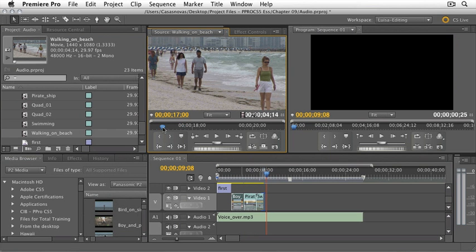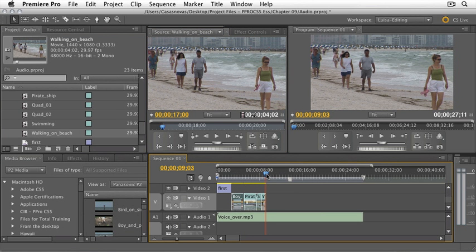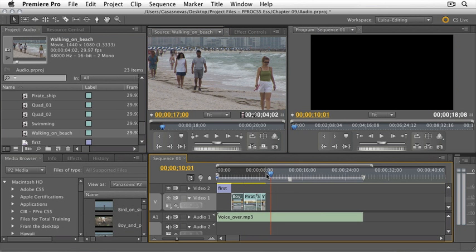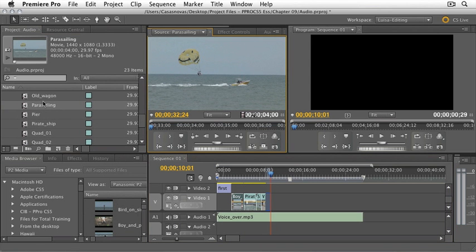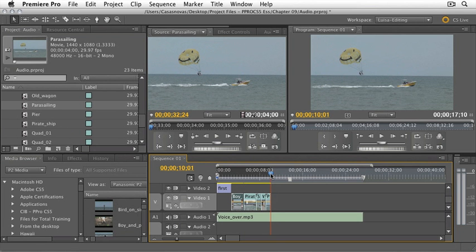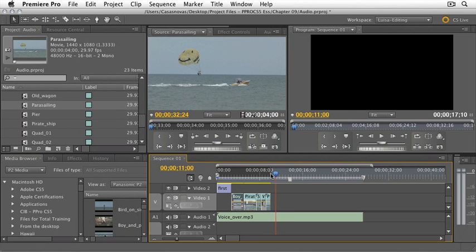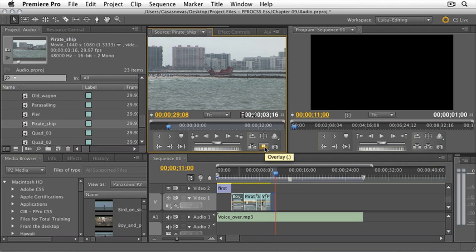So I'll select it from here, maybe an endpoint here and an overlay. And an endpoint right there. Parasailing. I have a clip for that. And an overlay. And another endpoint right there. Pirate ships. I have a pirate ship, which I used before, but it's okay. I'm going to replace it for her and something else in just a little bit.